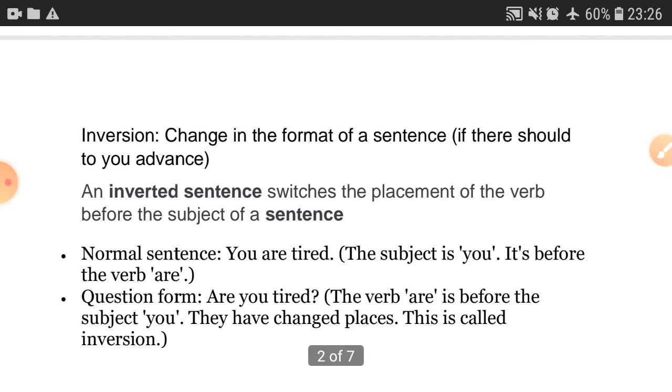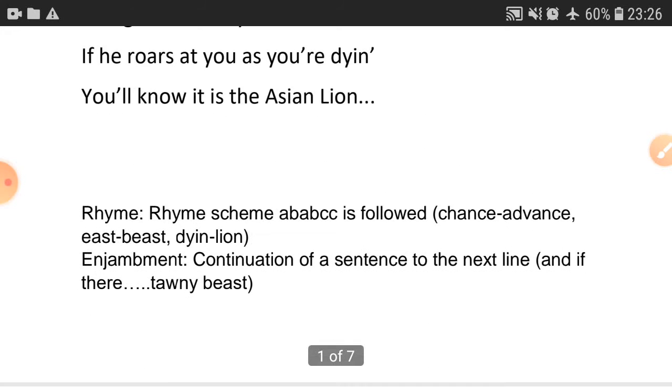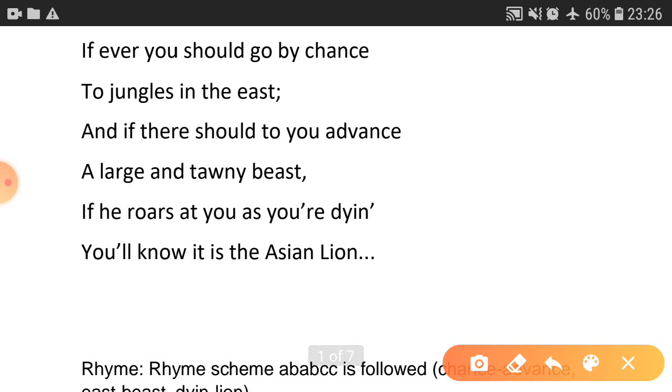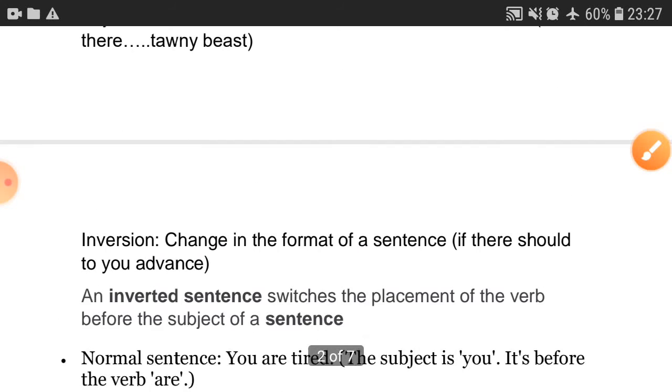So where is it here? If there should to you advance. We always say you should advance. That person should advance. But what happens here? And if there should to you advance, a large tawny beast means the beast should advance to you. But here what happens? Should is before, should to you. So here inversion is there.